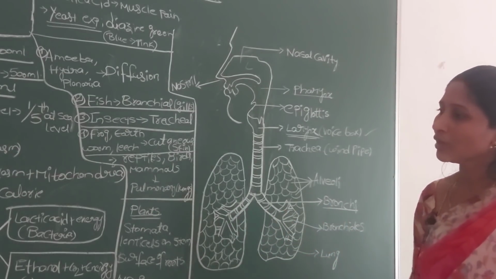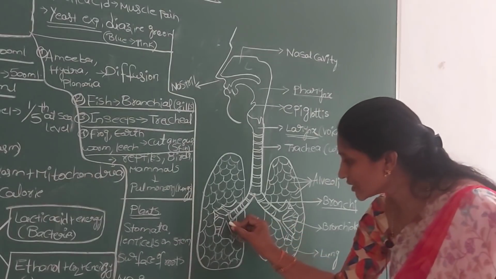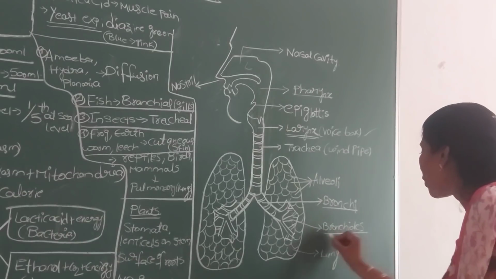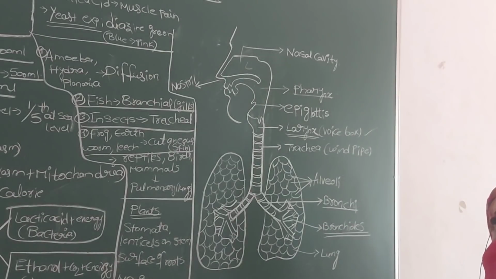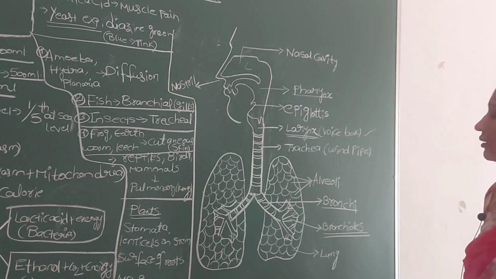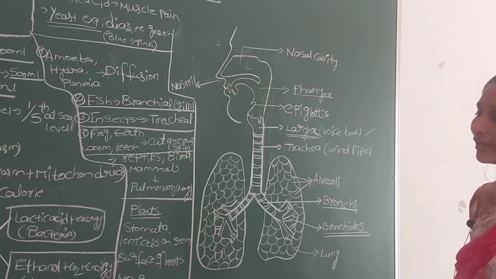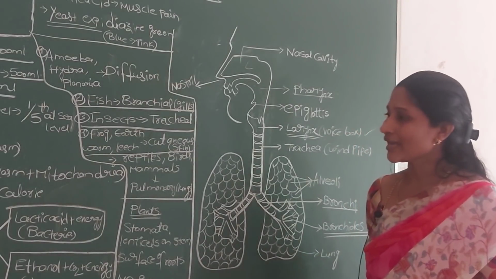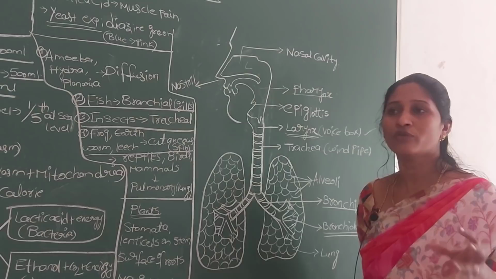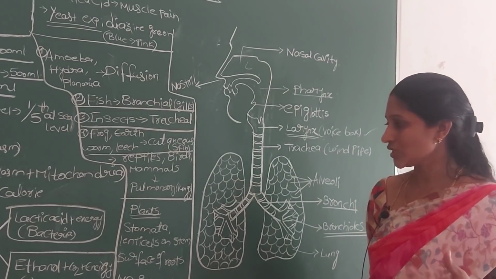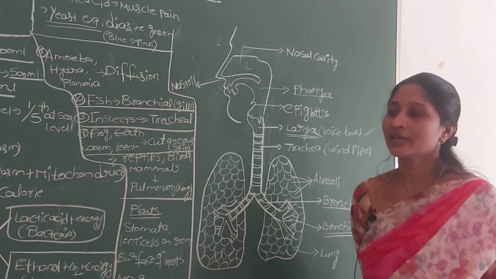Once they enter the lungs, each bronchus is again divided into further divisions, the smallest branches, which we call bronchioles. After that the bronchioles finally enter into the lungs. When we talk about the lungs, lungs are very spongy and elastic in nature. Just how you feel when you touch a sponge, in the same way the lungs are very soft, spongy, and elastic in their nature.